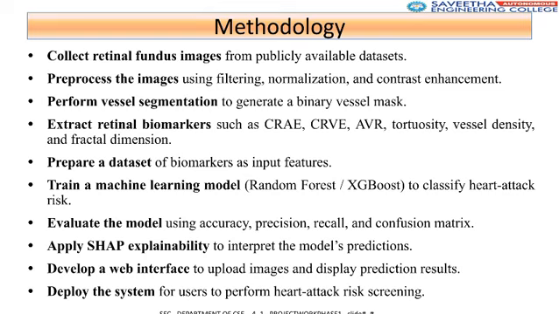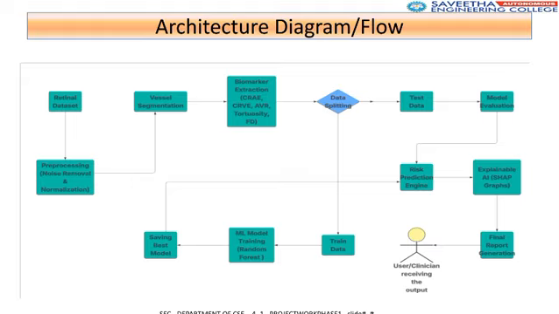Our methodology involves collecting and pre-processing retinal images, performing vessel segmentation, and extracting biomarkers. We then train and evaluate a random forest or XGBoost model, apply SHAP explainability, and deploy a web interface for risk screening. The architecture involves data flow from the retinal dataset through pre-processing, vessel segmentation, and biomarker extraction.